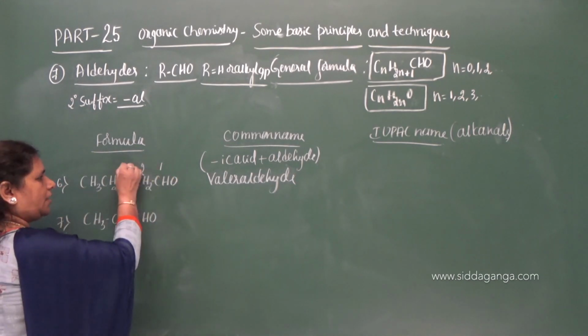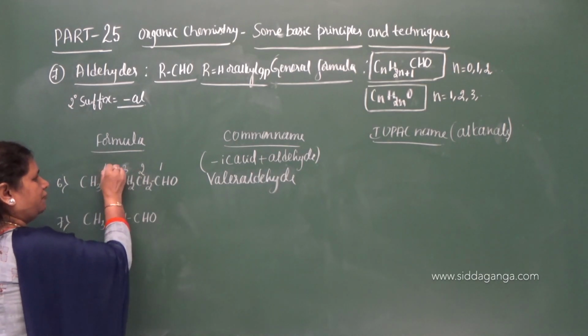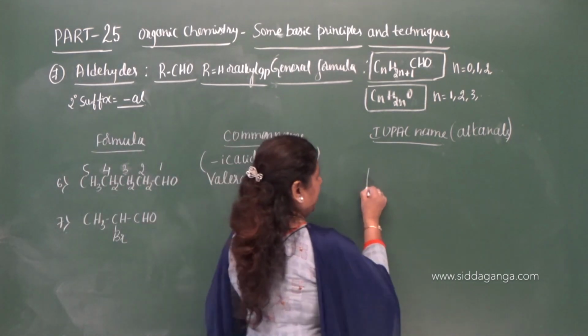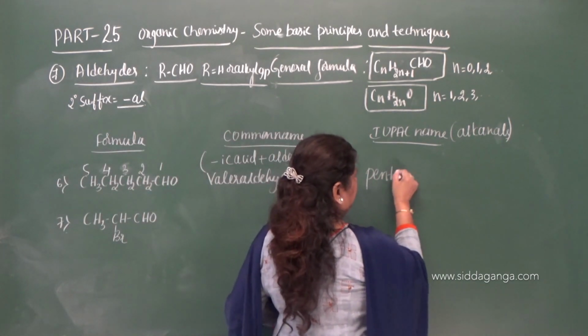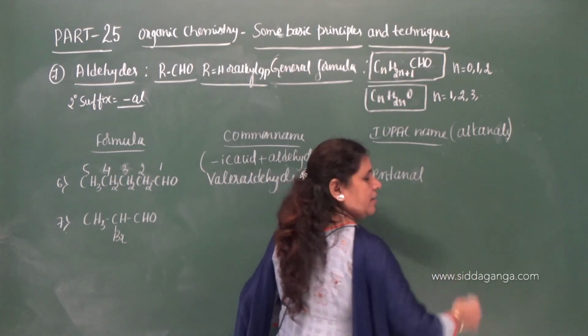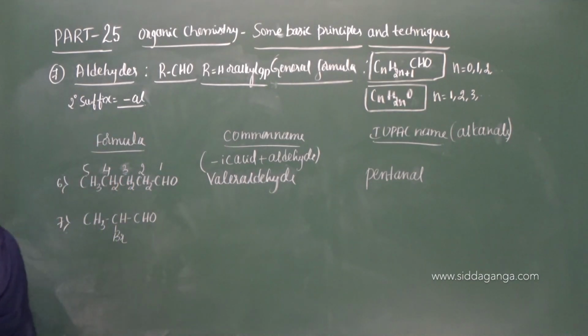And what is the IUPAC name? 1, 2, 3, 4, 5. There are 5 carbon atoms, therefore pentane is the root word. Pent-ane, pentanal. Pentanal is the IUPAC name of valeraldehyde.